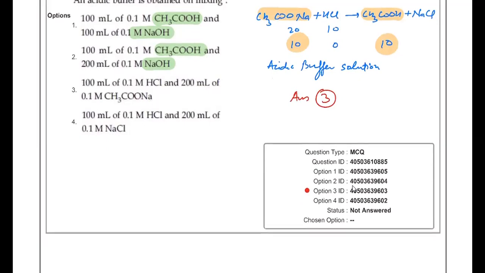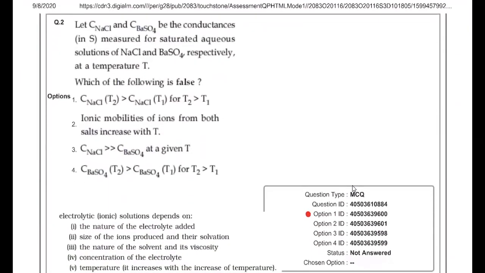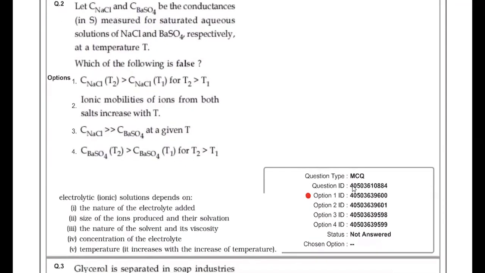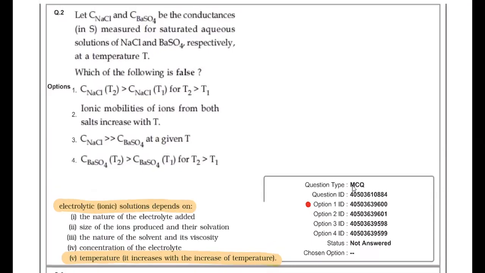Clear? And to the next question, it's given: let λNaCl and λBaSO4 be the conductance measured for the saturated solutions of NaCl and BaSO4 respectively at temperature T. Which of the following is false? For temperature, you have to refer to the NCERT text that on increasing temperature, electrolytic conductance increases. So it is irrespective of NaCl and BaSO4. In both the cases, it will increase. So statements number 1 and 4 are correct. Ionic mobilities of ions for both the salts increase with the temperature. This is also correct.